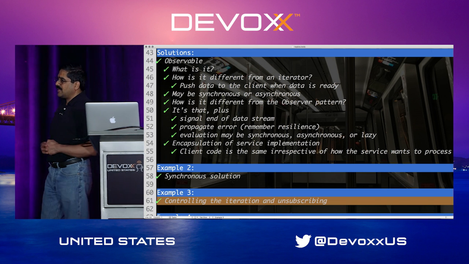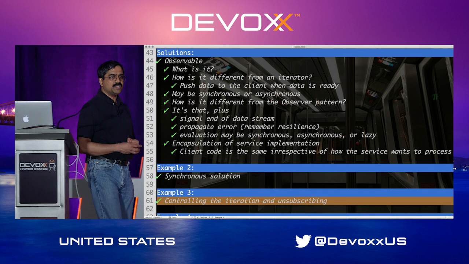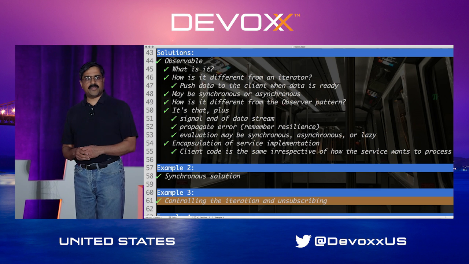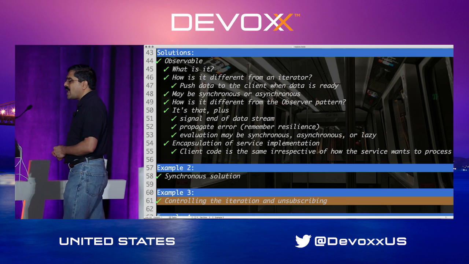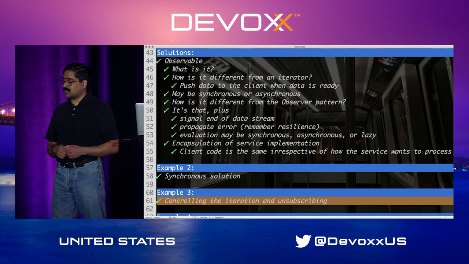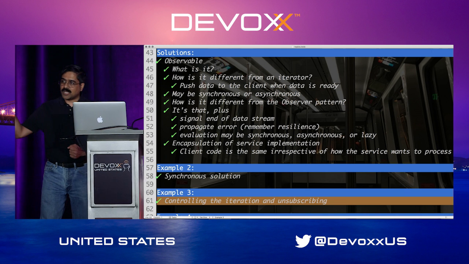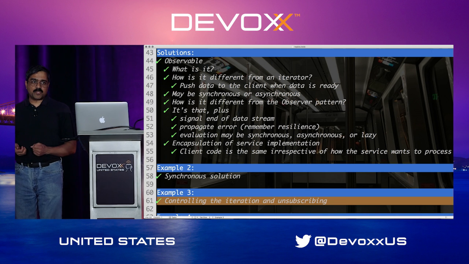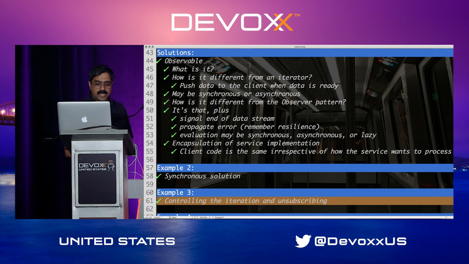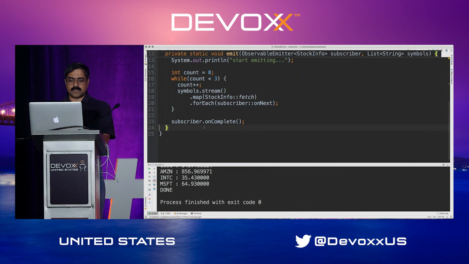For example, if I say, give me all the stock symbols and the prices, and the observable starts transmitting the data to me, but at some point I realize the price of the stock is my favorable price, I want to perform a trade, and I no longer want to get the data from the server. Well, I could send an unsubscribe and say, thanks, but no thanks. Don't send me any more data. This gives an opportunity for you to unsubscribe from the source and say, don't bother sending this to me anymore. So in this case, you can throw in an unsubscribe as well.